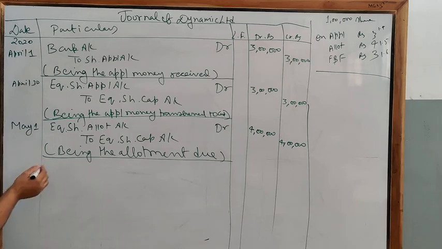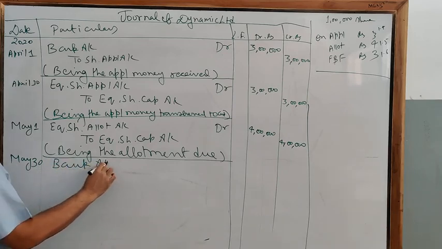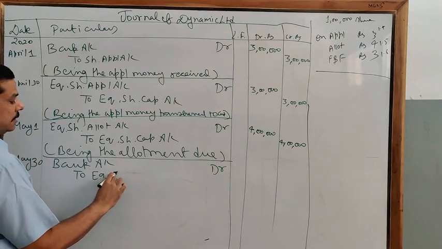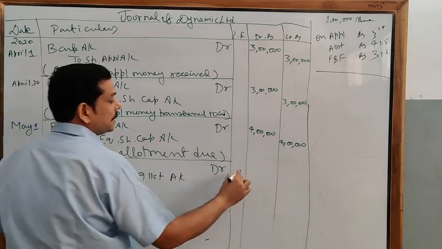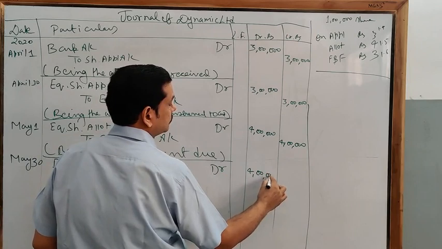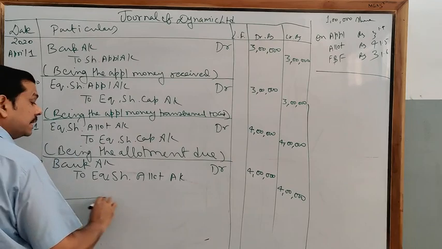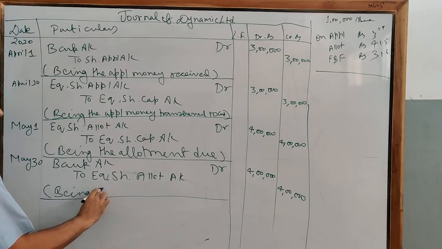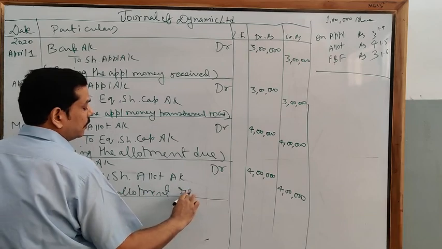So pass the next entry on the same day or on May 13th. Bank account debit to equity share allotment account. Same amount, 4 lakh. Write down the narration being the allotment received.